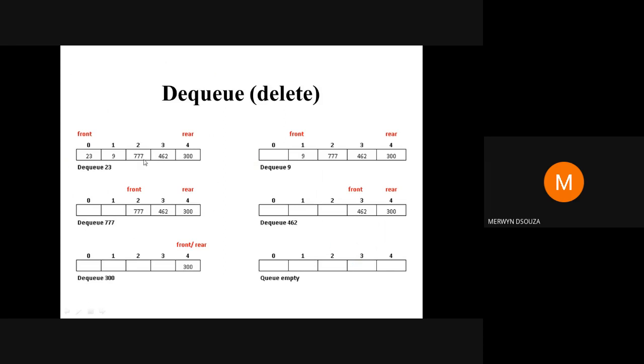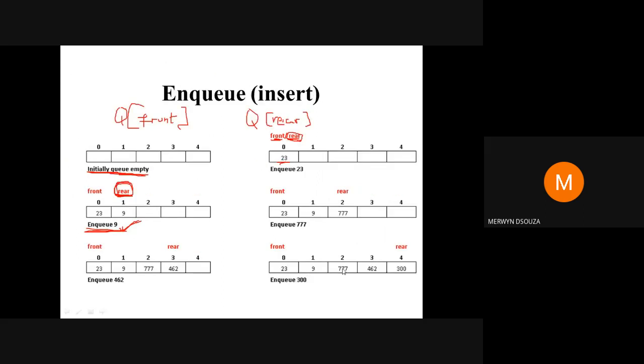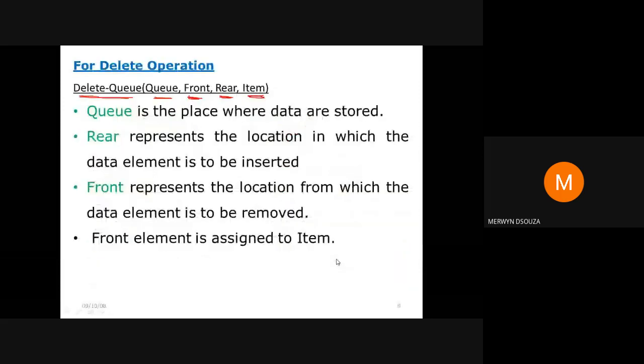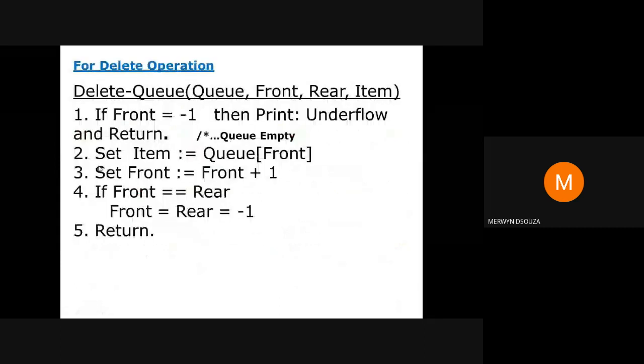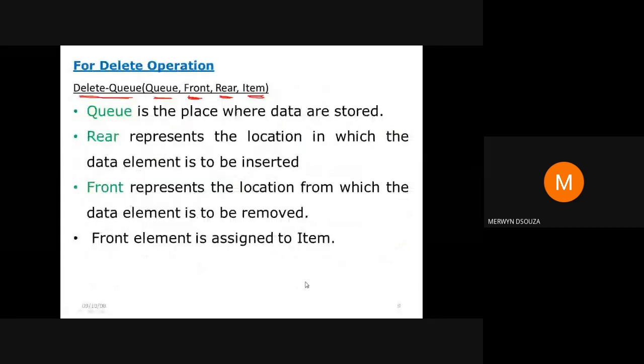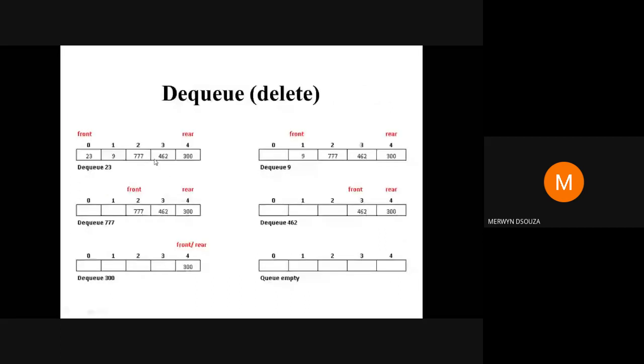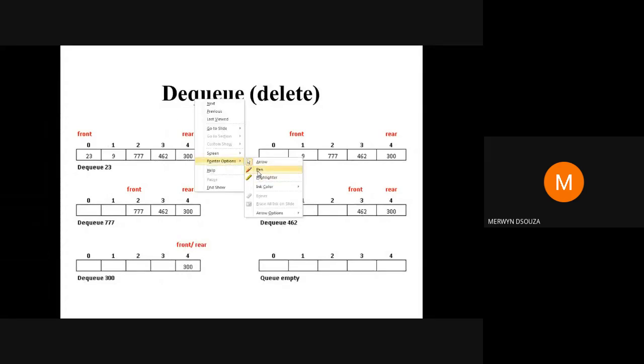Let's take one example. I'm taking the same example that we had taken during NQ, where the queue had become full, and we are starting with the deletion. Just for your understanding, I've done NQ continuously here, and here I'm doing DQ. But when you're writing your program later on, you need not do NQ and DQ in this manner. You can do it in whatever way your application requires. You can do 1 NQ, 2 DQs, or 5 NQs and then 3 DQs, then 4 more NQs or 2 DQs. It depends on your application.